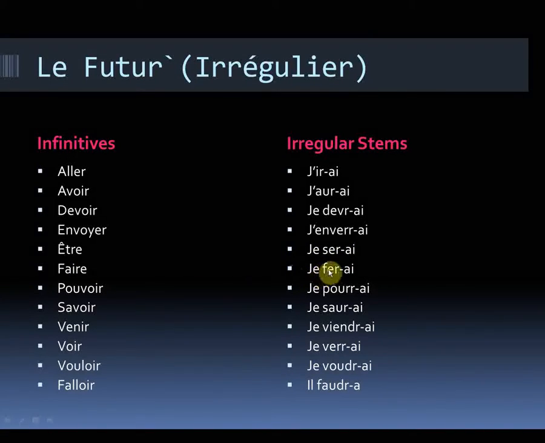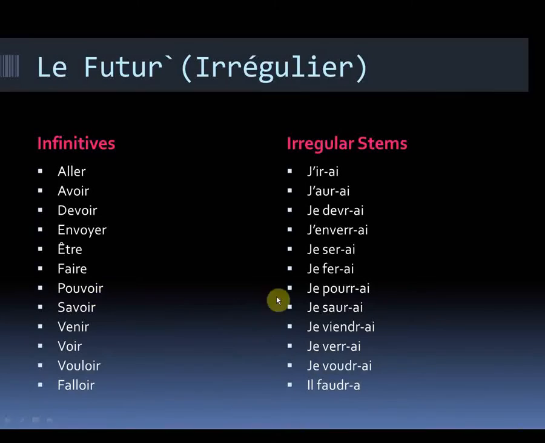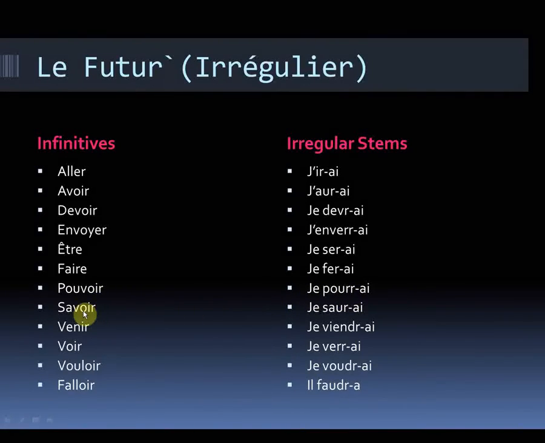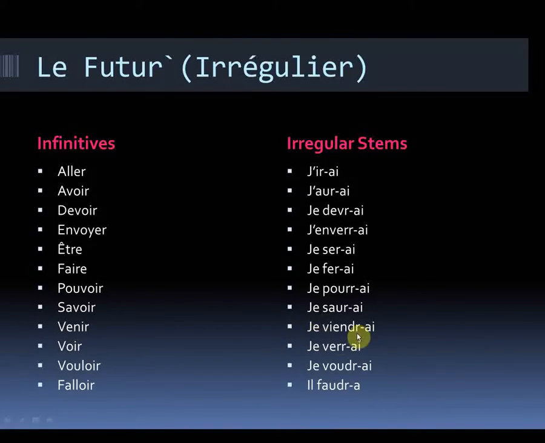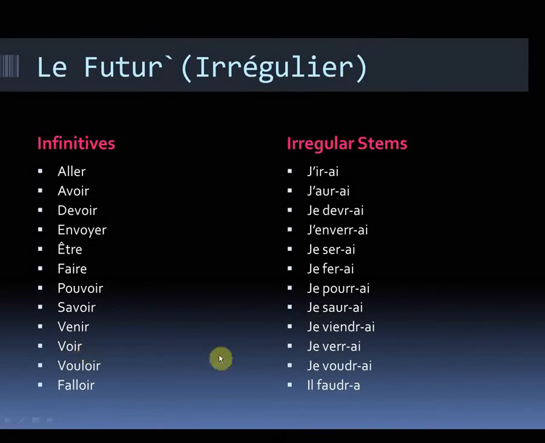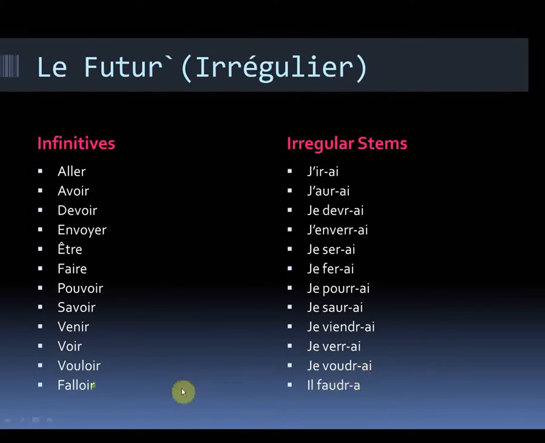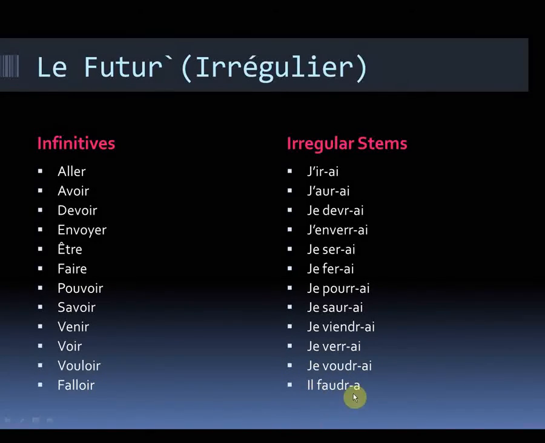Faire becomes je ferai. Pouvoir becomes je pourrai. Savoir becomes je saurai. Venir becomes je viendrai. Voir becomes je verrai. Vouloir becomes je voudrai. And falloir becomes il faudra, because as I mentioned before, il is the only subject that you need with regards to falloir.